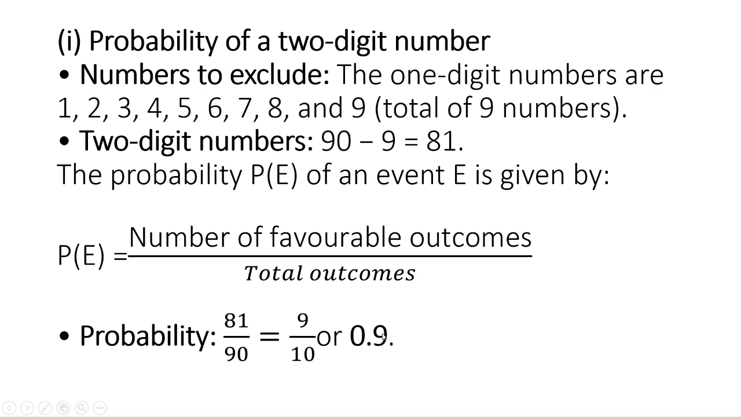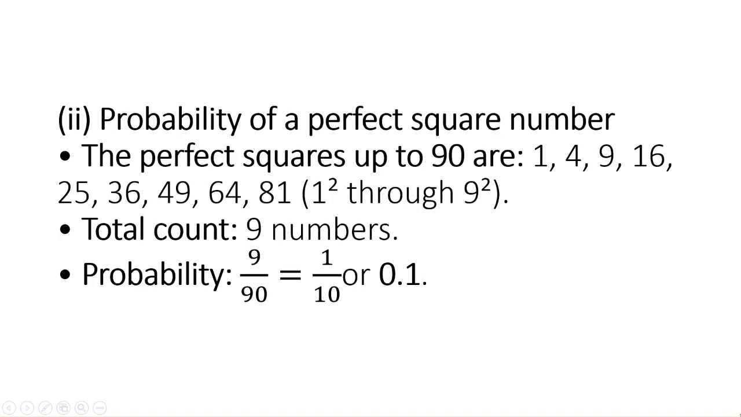This is important, because we need to get a two digit numbered disc, so we need to consider favorable outcomes by excluding single digits. After excluding single digits, the favorable outcomes for this event become 81. Total possible outcomes are 90. So 81 by 90 is equal to 9 by 10, or 0.9. Next, the probability of a perfect square number.